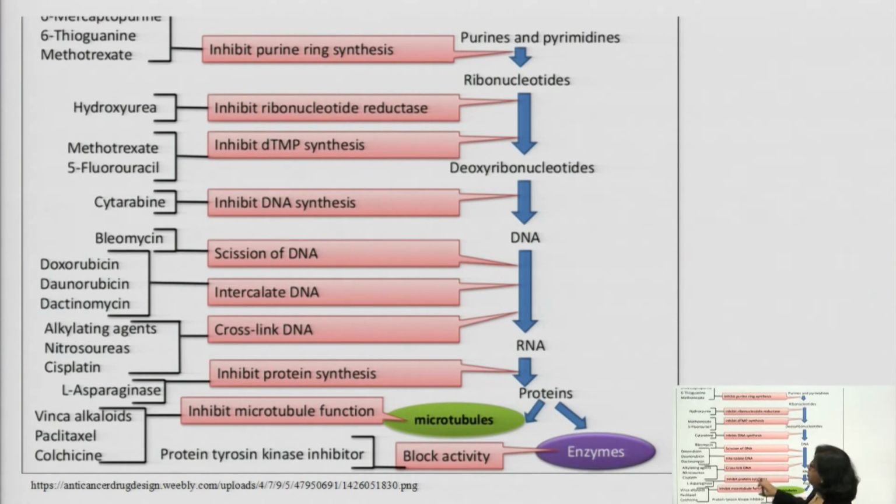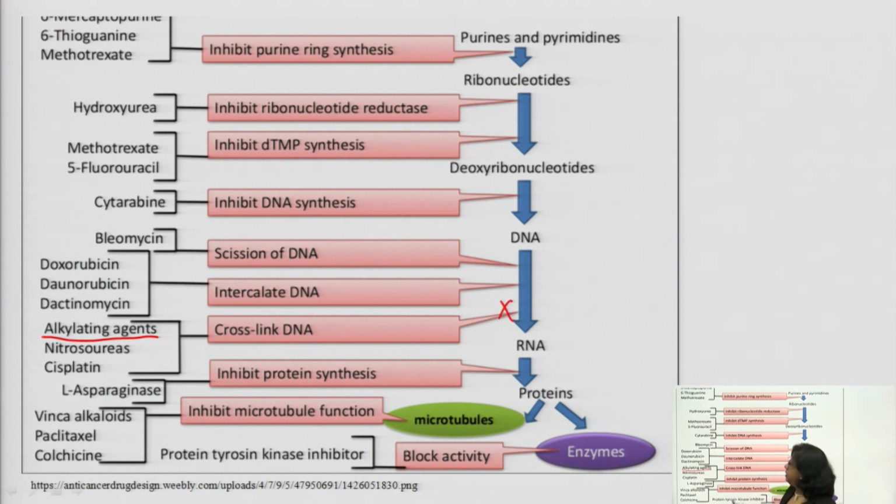Here you see the mechanism of all anti-cancer agents. This is the chart. You can take the example of alkylating agents, which we have just done. So you see alkylating agents like nitrosourea, for example cisplatin. What will they do? They will cross-link the DNA, and inhibit the synthesis of DNA.